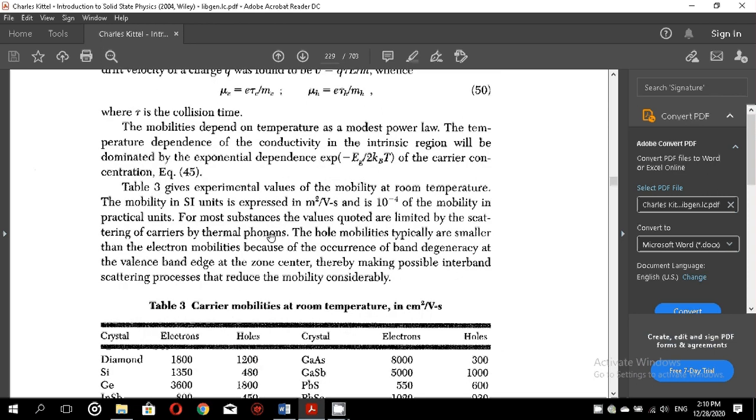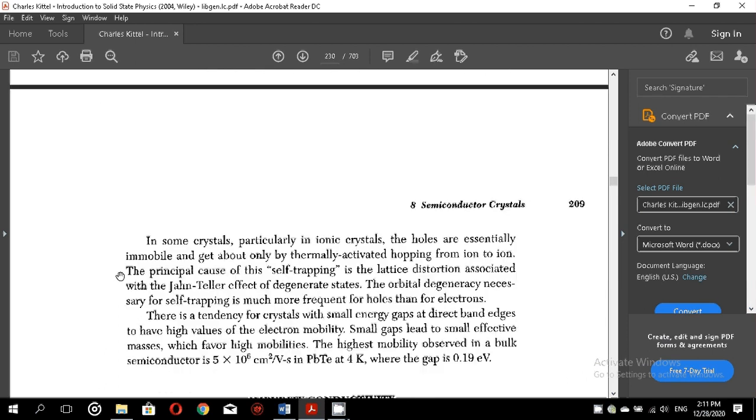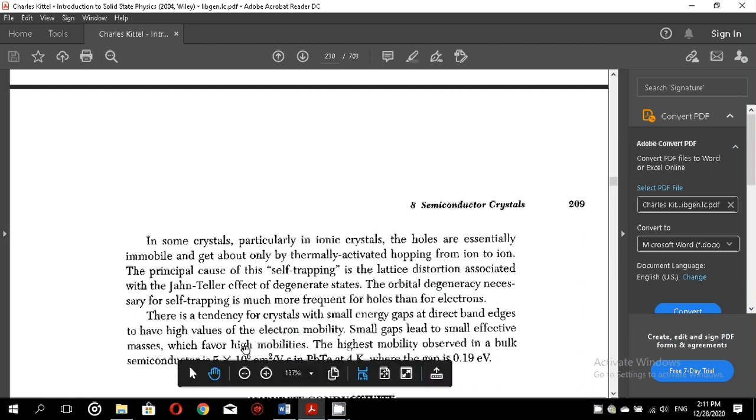Now you can go through the rest of the paragraph here and also look at table 3, which gives us the various parameters, that is the concentration of electrons and concentration of holes for various crystals: diamond, silicon, germanium, etc. This table must be carefully studied because it gives us the data for various solids, for various semiconductors. And you must also go through this paragraph to get some more information about semiconductors.